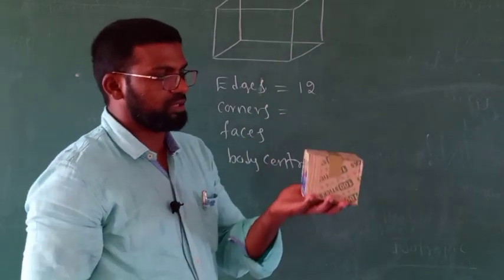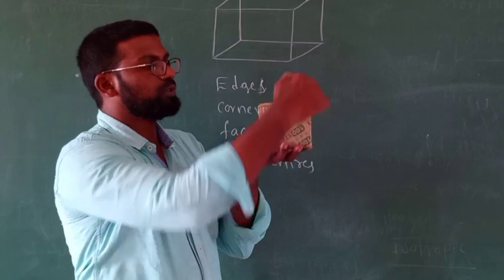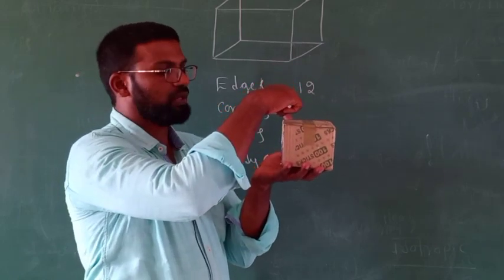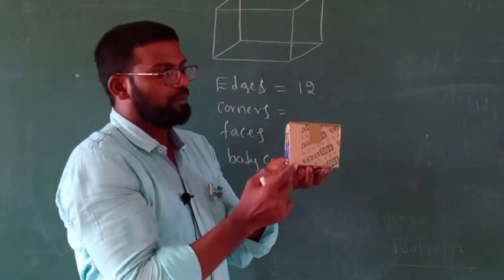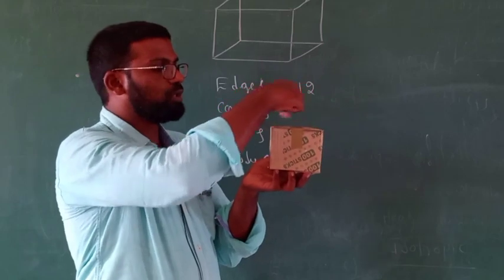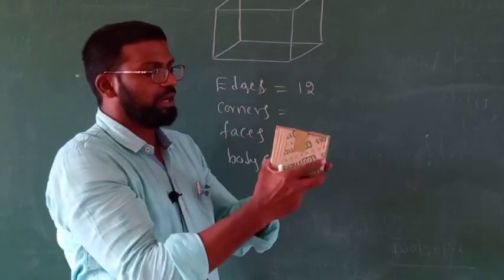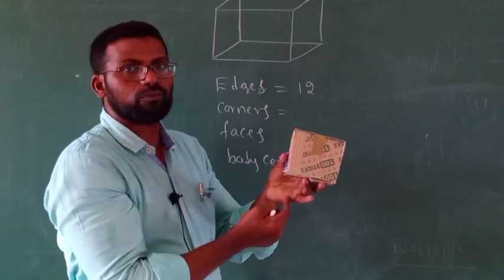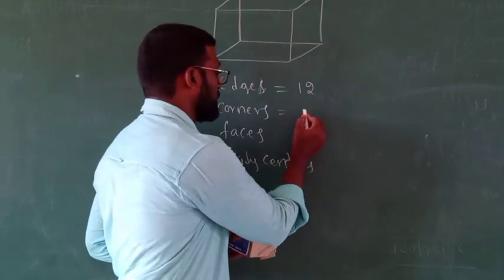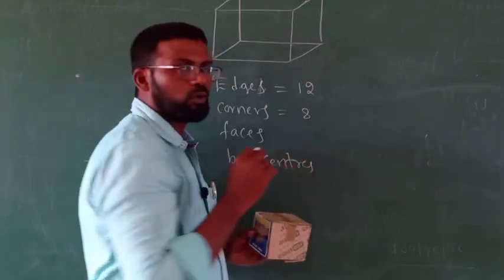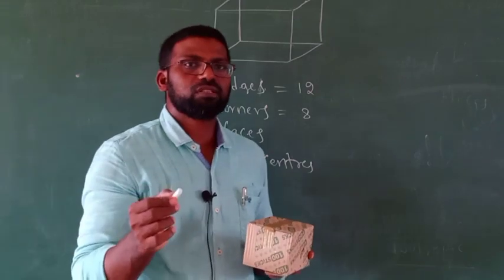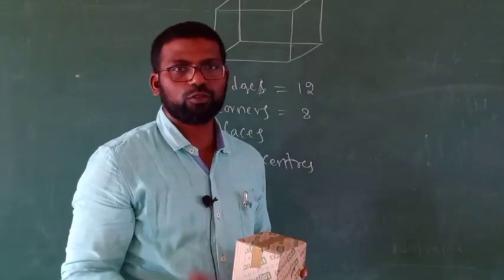Next, how many corners will be there? Total number of corners: 1, 2, 3, 4. At the top face 4 corners and 4 corners at the bottom. 4 plus 4, total 8 corners. If you don't understand this, just count the number of corners of your bedroom.